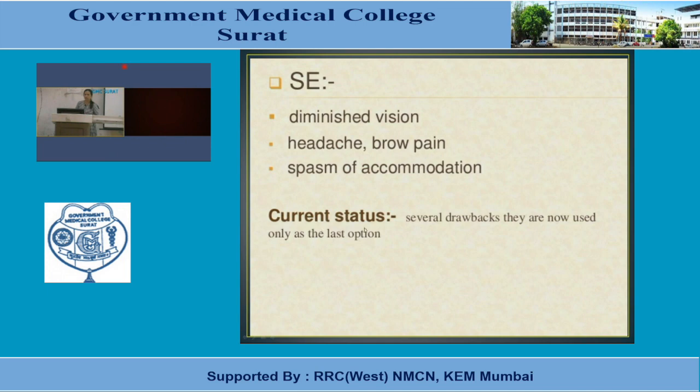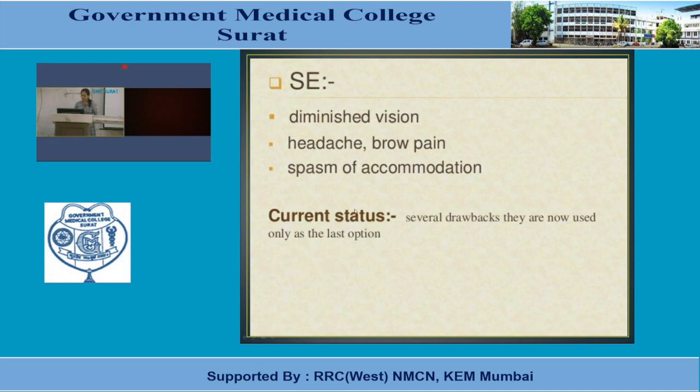Now what is the current status of these miotics? Previously they were the first choice agents when no other agents were available. But nowadays, because of several drawbacks, they are used only as a last resort or last option.